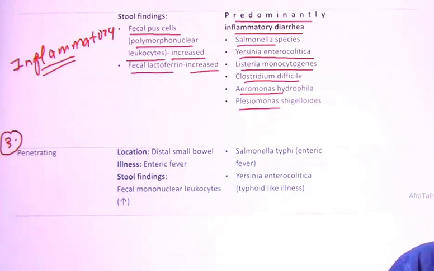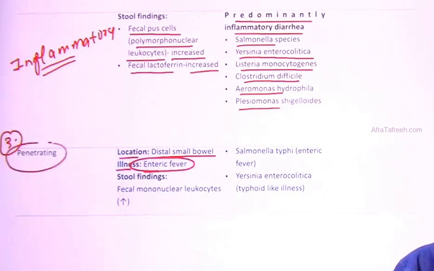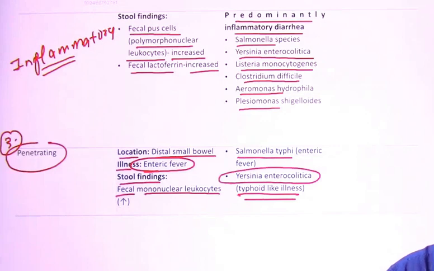Now coming to the third variety, that is termed as penetrating. In the penetrating, the location is distal small bowel. So basically the small bowel is involved in the diarrheal episodes mainly, and the illness named is enteric fever. In this penetrating one, it penetrates the M cells, you know that, mucosal cells and all, and the stool finding will have what? Mononuclear leukocytes. Fecal mononuclear leukocytes are increased in this particular one. And obviously you know enteric fever is done by whom? Salmonella typhi, and typhoid-like illness is done by Yersinia enterocolitica, which also produces what? A super antigen.